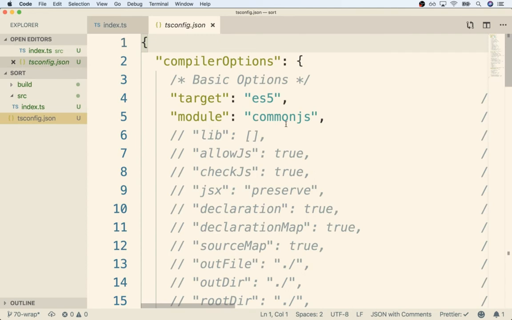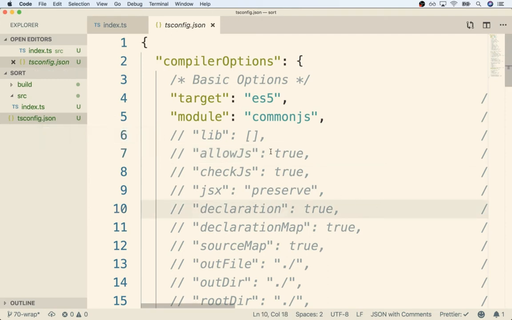So here's that file. Inside of here, you are going to see a ton of different options. These are all options we can use to customize the compiler. Anytime that we run the tsc compiler at our terminal, it's going to automatically check to see if we have a tsconfig inside of here. If we do, it's going to use these settings to customize the compiler.